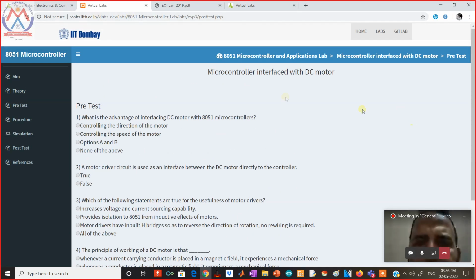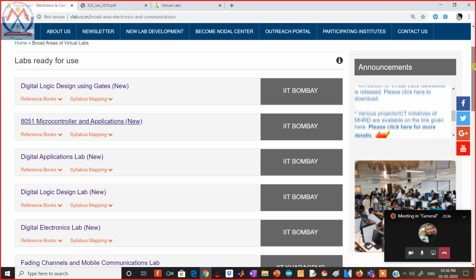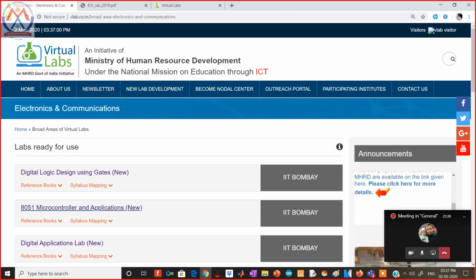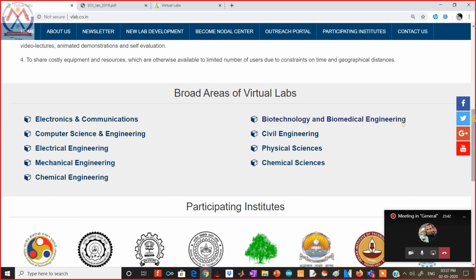So the main thing is that after conducting this experiment we are on the page of IIT Bombay. You have to see that we are on the page of IIT Bombay, so we don't have to click the home page right here. If we click the home page right here, it will land on the IIT Bombay page. So we have to just close the window on the browser, and then on the main window we have to choose another experiment. So this was electronics and communication. This is the taste of electronics and communication.